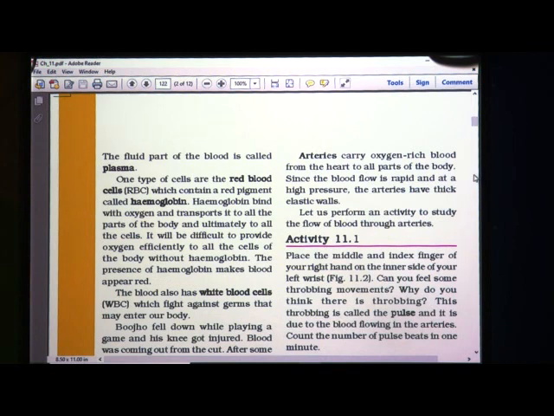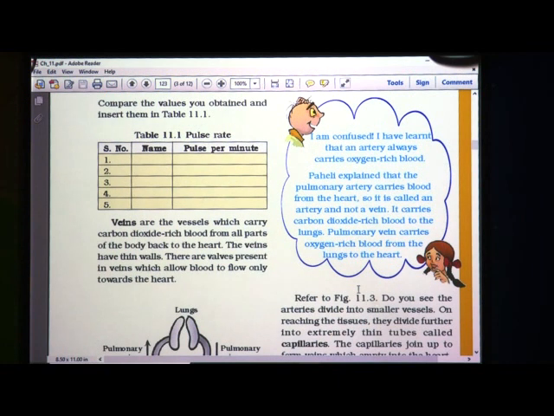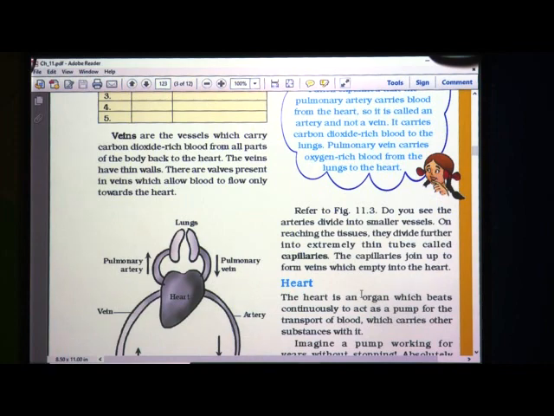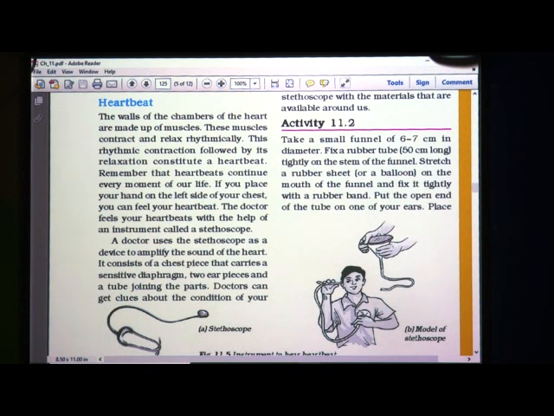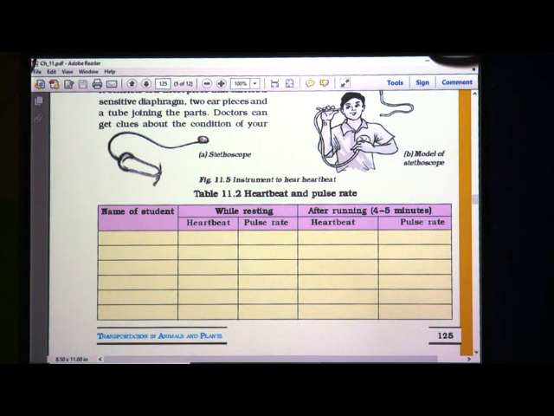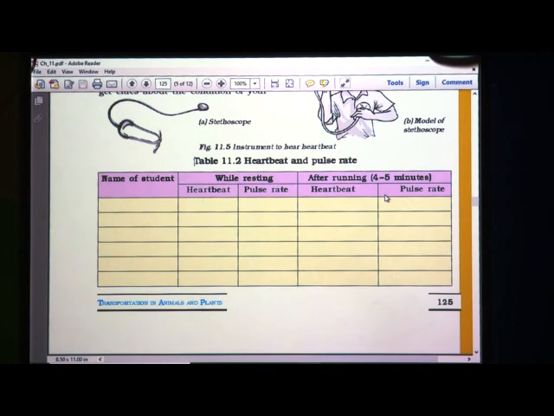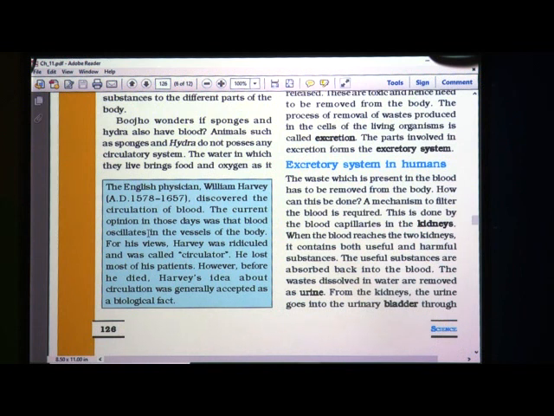Then next it is 11.2. See, here is a table of 11.1 that you should complete. Then the 11.2 activity is making a stethoscope at your home. It is very simple. Take a small funnel, a funnel and a simple pipe, and a balloon is also required here to make this stethoscope. Then you have to measure and complete this 11.2 table.